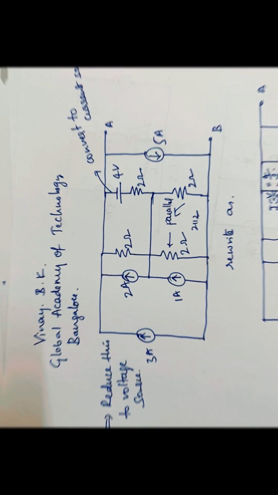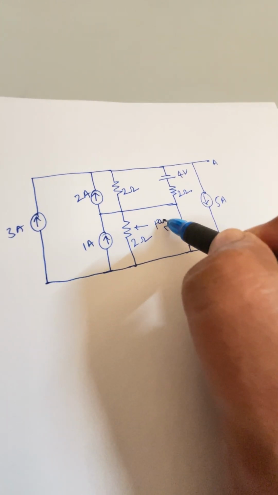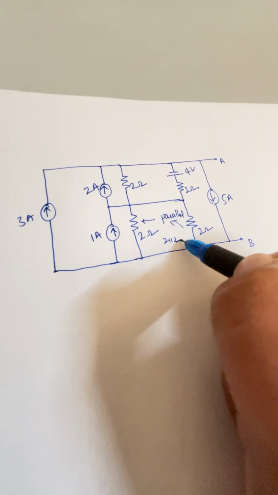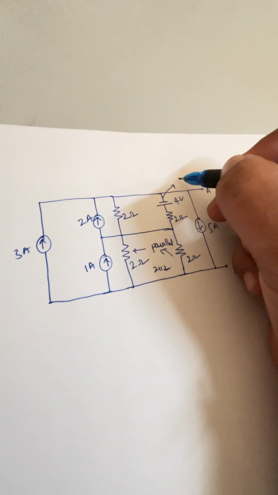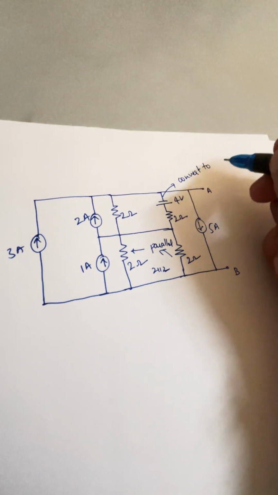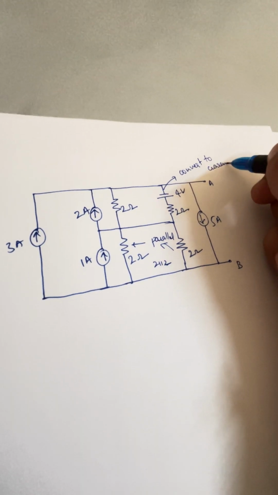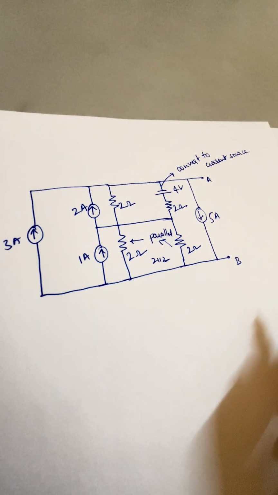Here in this problem, reduce the network into a voltage source. You can observe the circuit diagram. 2 ohm and 2 ohm are connected in parallel, and there is one voltage source, that is 4 volts, and 2 ohm practical voltage source is there. You convert that into current source, and you have two current sources.